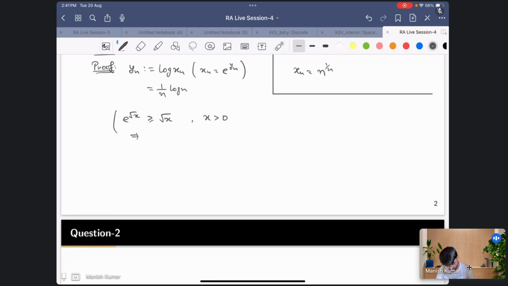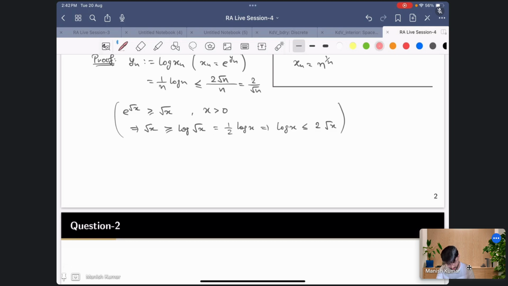If I take log on both sides, what I get is root x is greater than or equal to log of root x, and this is nothing but 1 by 2 log of x. So this gives you that log of x is less than or equal to 2 times root x. In this way you can write that this is 2 into square root n, and in the denominator n, which is nothing but 2 by root n, right?